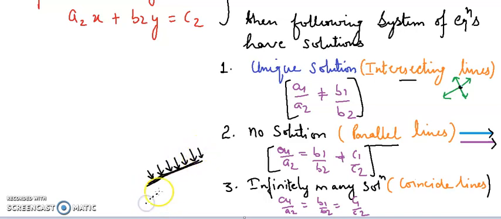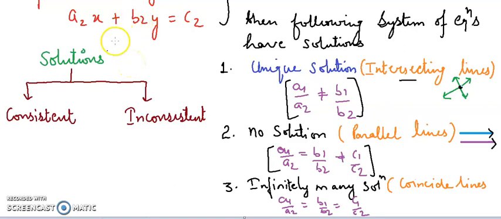As you know, a line is a combination of all the points in a given path, right? And these lines have infinitely many common points. Therefore, when the lines coincide, we get infinitely many solutions, right? So, how to check the condition of infinitely many solutions? The condition is a1 upon a2 equals b1 upon b2 equals c1 upon c2. The ratio should be equal. If the ratios are equal, the lines have infinitely many solutions. So, this is all about the solutions of lines, right?